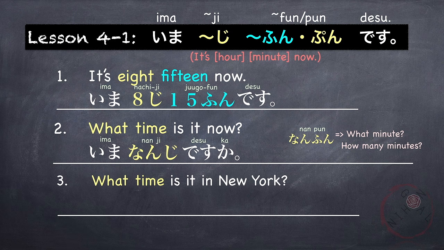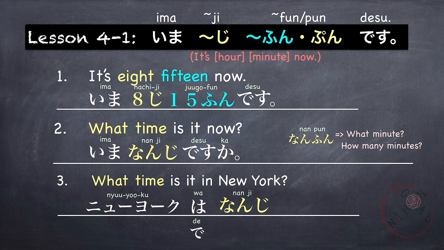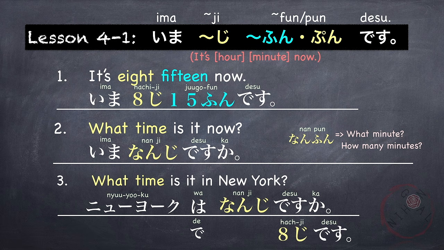You can also ask the specific time in a specific place. For example, what time is it in New York? New York is ニューヨーク followed by the particle wa, or for place, if the topic is a place, we use the particle de. ニューヨークで But for now, we can just use ニューヨークは何時ですか? What time is it in New York? For example, the answer is it's 8 o'clock. 8時です.